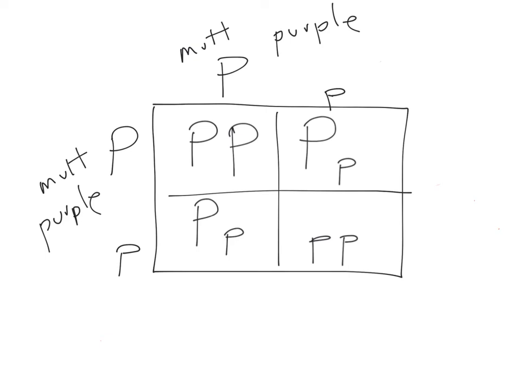So if I look at these plants, maybe I can get fancy here with the highlighter. Maybe I'll use blue and yellow. So if we look at this plant, he has two big P's. So this plant is purple, because both his, what we call alleles, half a gene is called, the technical word is allele, A-L-L-E-L-E. Should I write that down? Allele. An allele is one letter, if you will. It's half of the set of chromosomes. So the two alleles here are both purple. Big P, purple, purple. So obviously this plant is purple.